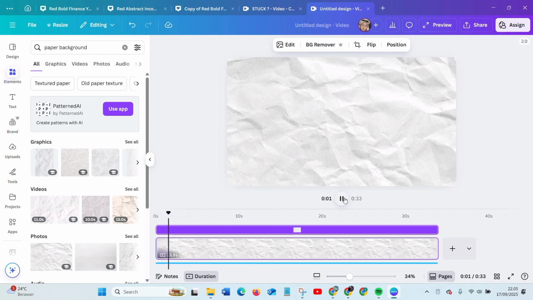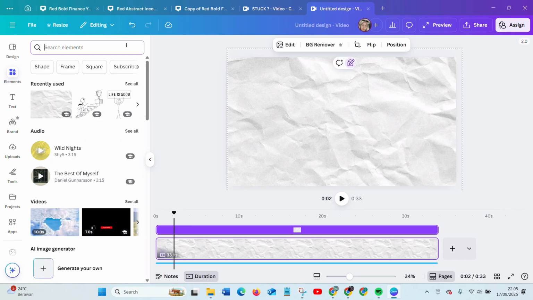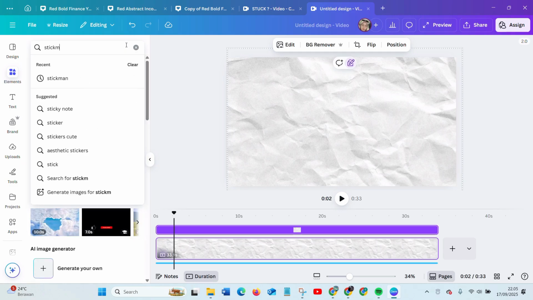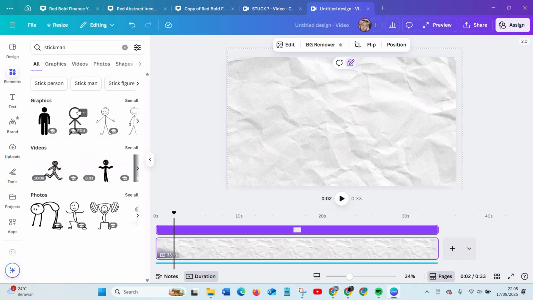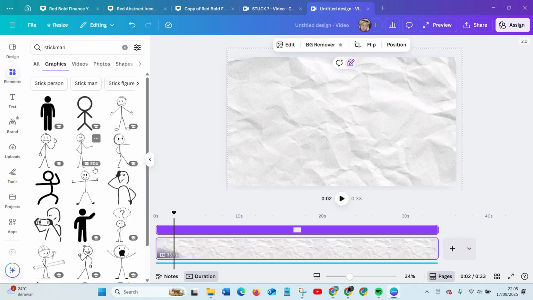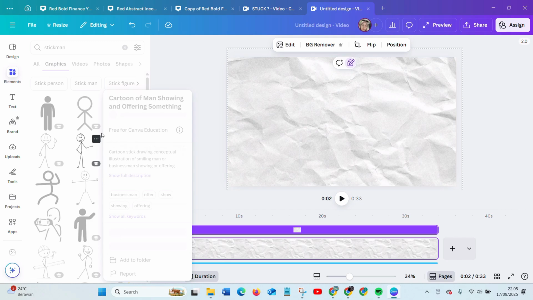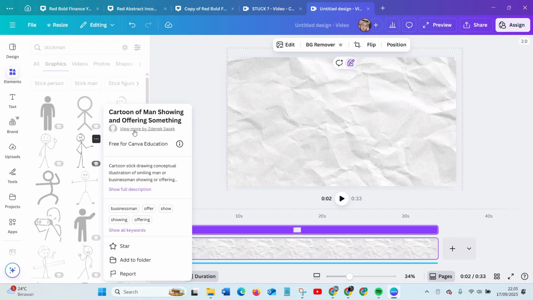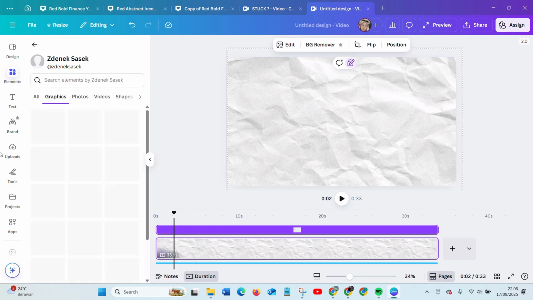Do you ever feel stuck, like... Now you can just stop from here, and then you can search on the elements for the stickman. You can see all. I will choose this, but before that, you can select the three dots on the graphics, and you can view more about the stickman with this account. You can see all.